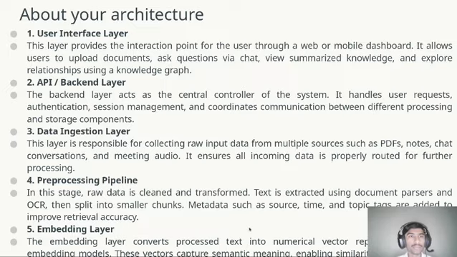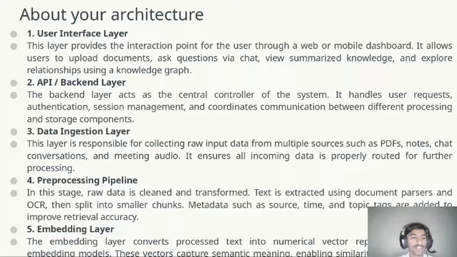Now about my architecture. The user interface layer provides interaction, and I will explain each part. First, the user interface, then the API and backend layer using Next.js and Node.js, otherwise Next.js with a PostgreSQL database. The ingestion layer uses PDF sources and an OCR engine, processing the pipeline for chunking.